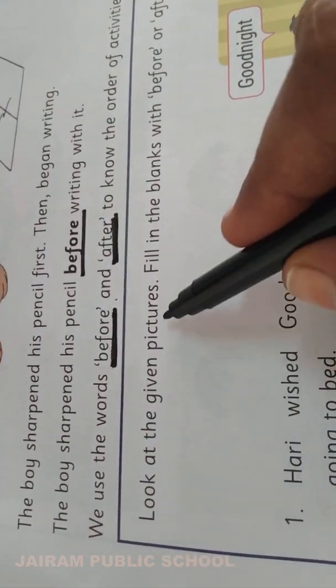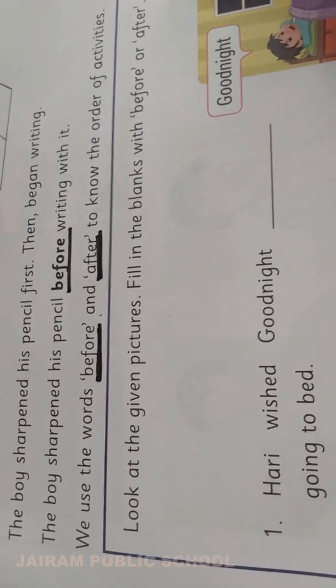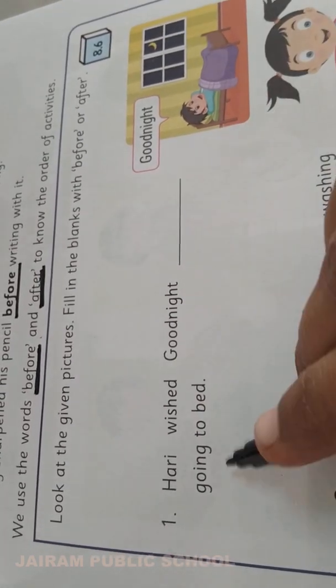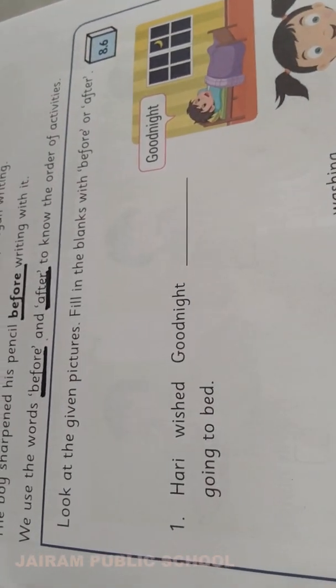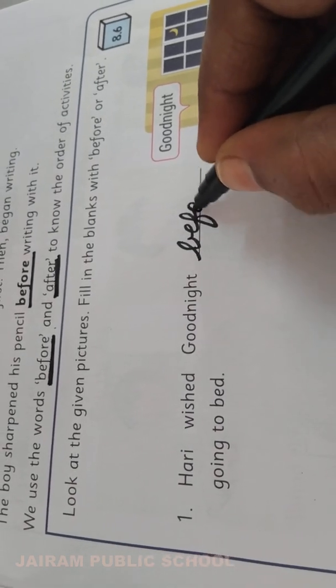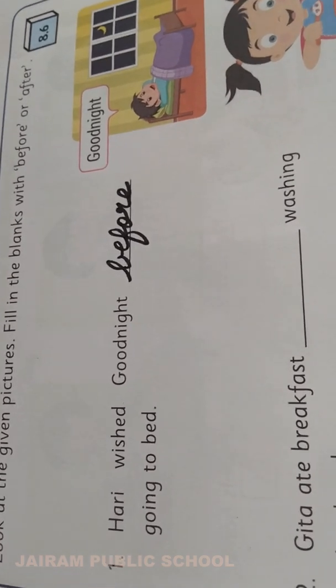Look at the given pictures. Fill in the blanks with before or after. See here 8.6 activity. Hari wished good night dash going to bed. When do you all wish good night to your parents or siblings? Before going to bed. Yes, superb, right? Before, B-E-F-O-R-E, before. Before going to bed only we will wish good night.